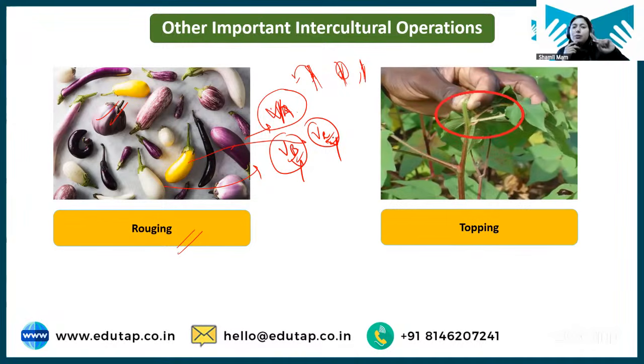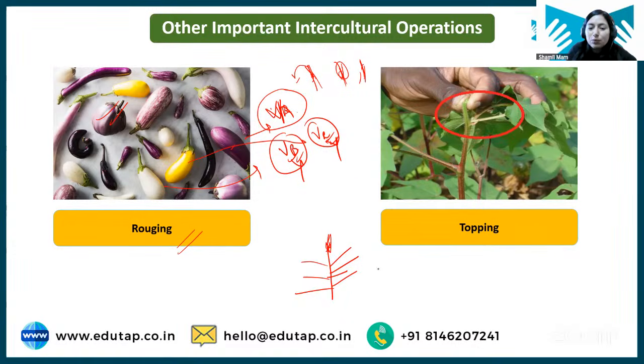Clear? One more thing is there, which is topping. So sometimes, students, what is topping? We want to increase more lateral growth. Okay? We want more lateral branches than the vertical growth of the plant.